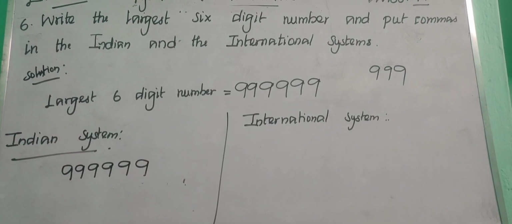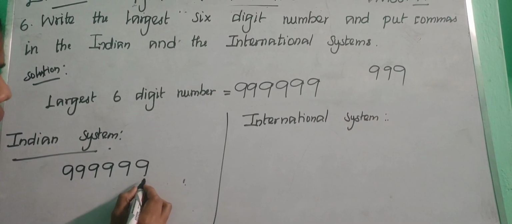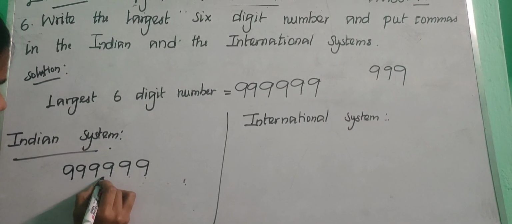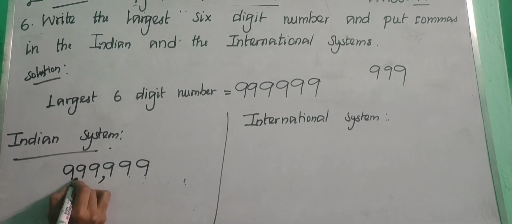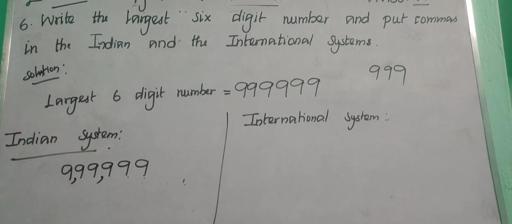So while inserting commas in the Indian system, what we need to do? We need to count the digits from right to left. After the first 3 digits from the right, we need to insert a comma, and again after 2 digits we insert the comma. So just count 1, 2 and 3, insert a comma, and then 1, 2. Okay, so you can insert the comma.